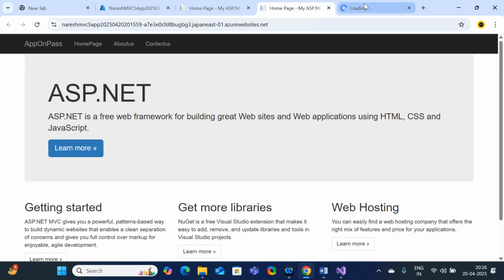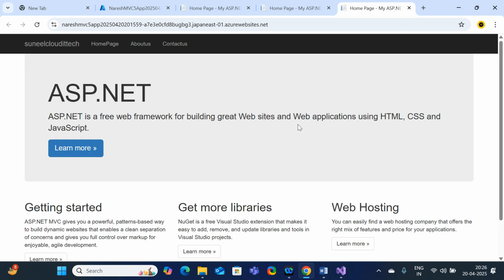Then I published the code. Whenever I publish it, it pushes the code from the local machine VS Code to Azure App Services. Here, are you able to see Suneel Cloud IT Tech? Earlier it was an app service page. Right now it has changed. So in this way, we can deploy our web application on top of Azure App Services.